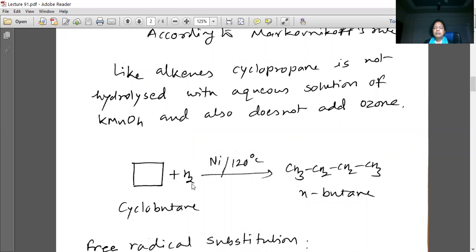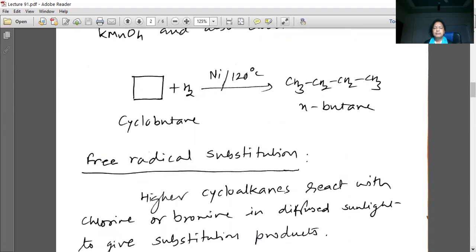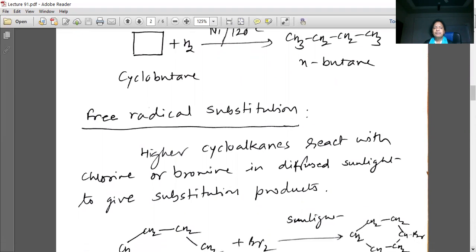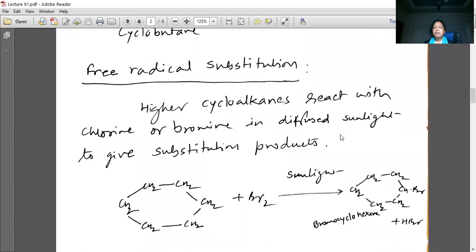In cyclobutane, addition of hydrogen in presence of nickel at 120 degree centigrade will give normal butane. Free radical substitution: higher cycloalkanes react with chlorine or bromine in diffuse sunlight to give substitution products. See here, it will give substituted products.